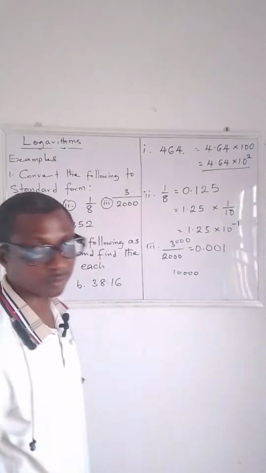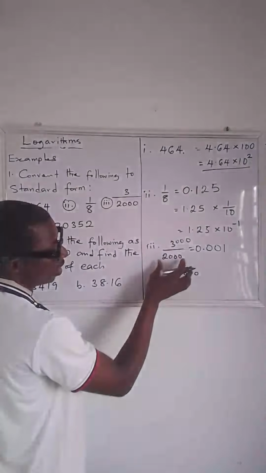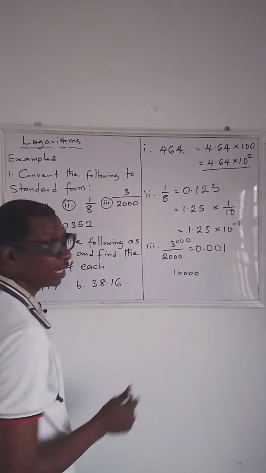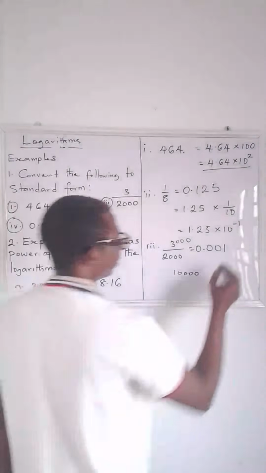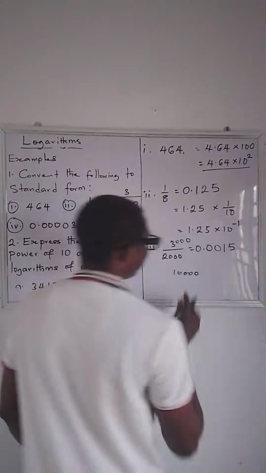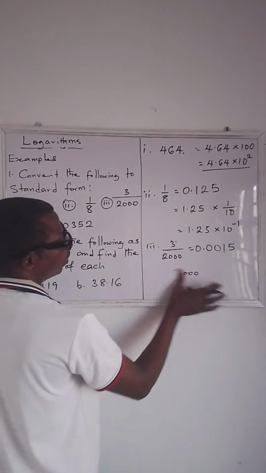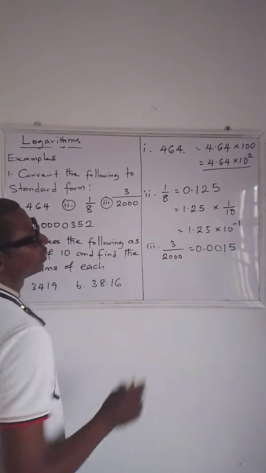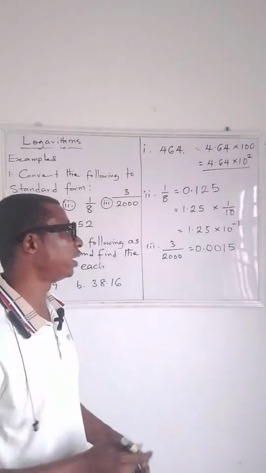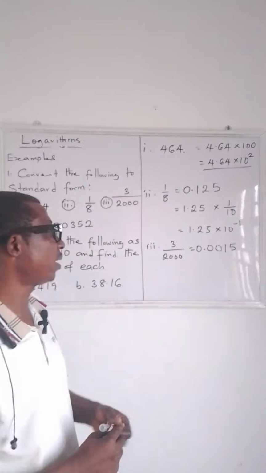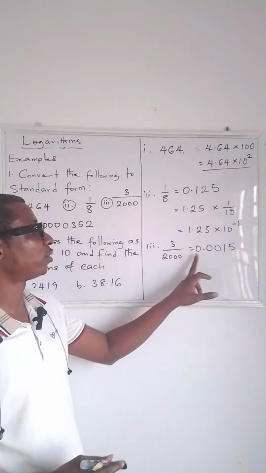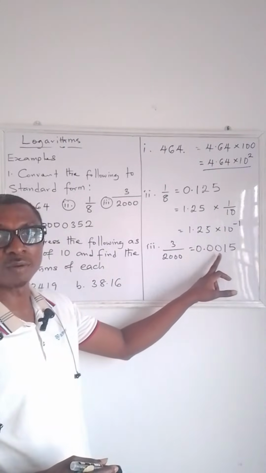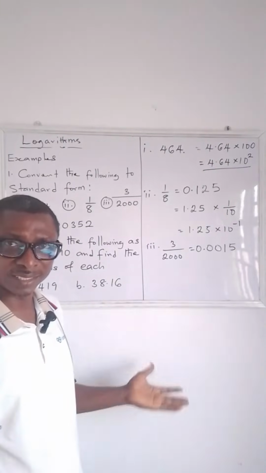This is 10,000 now. How many 2000s are you going to see in 10,000? That's going to be 5. So we have expressed 3 over 2000 in decimal. The decimal form of 3 over 2000 is 0.0015. Hope that is clear.